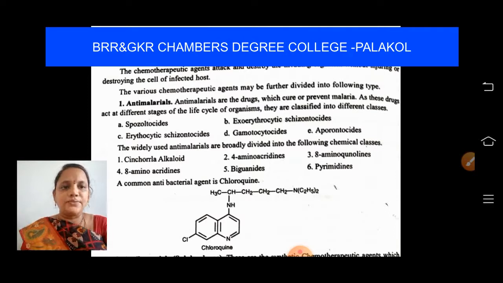Anti-malarials are the drugs which cure or prevent malaria, and these drugs act at different stages of the life cycle of the organisms. They invade and destroy the microorganisms.